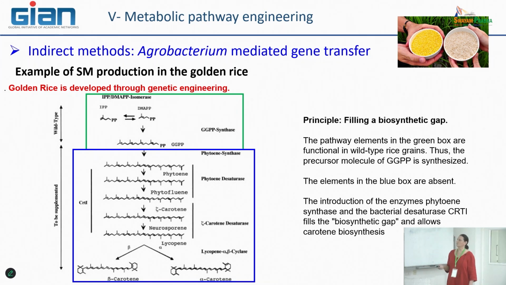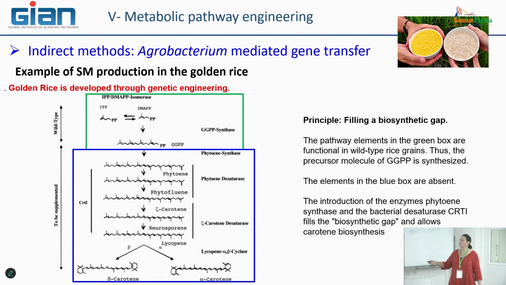So the idea was to find the genes responsible for the conversion of GPP to beta-carotene. It is in fact a quite short metabolic pathway, needing only 4 steps.